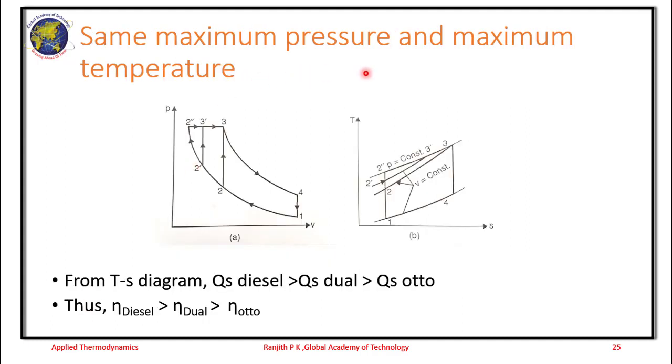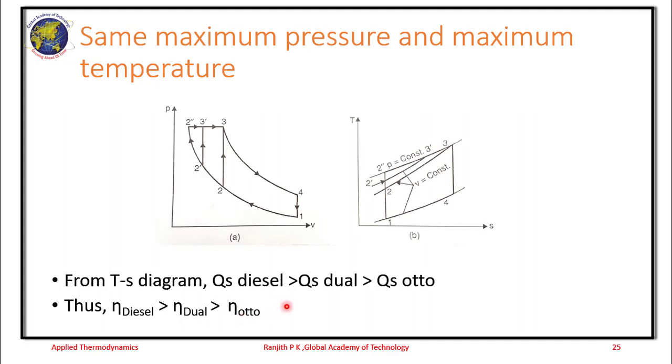Next, the same maximum pressure and maximum temperature case. So with the overlapped PV and TS diagrams, it is clear from the TS diagram that the heat supplied, that is process 2 to 3 for the diesel cycle, is greater than the dual cycle and Otto cycle. So here also the efficiency of the diesel cycle is greater than the dual cycle, followed by the Otto cycle.